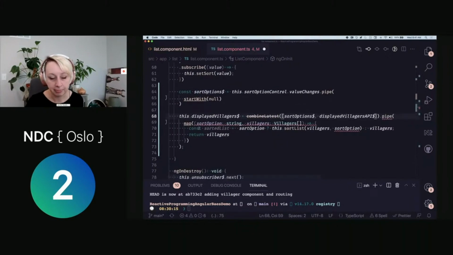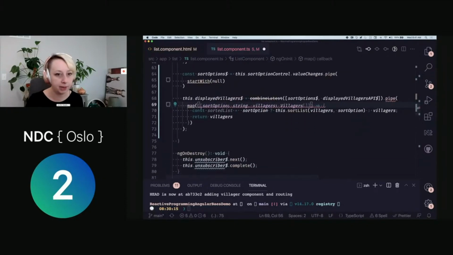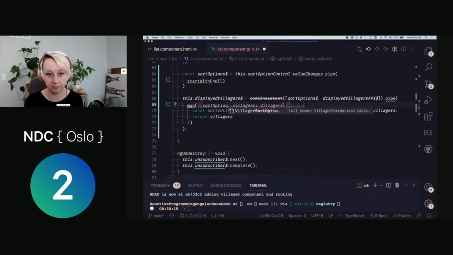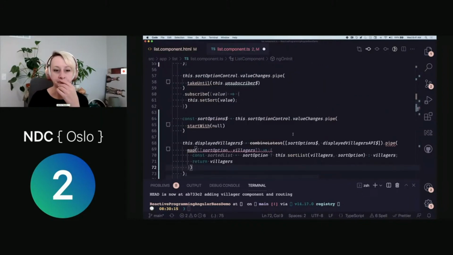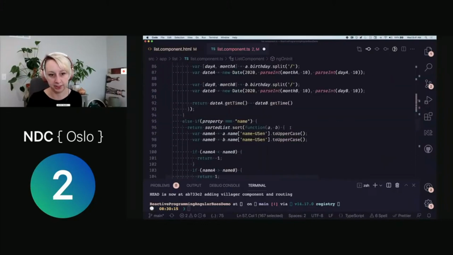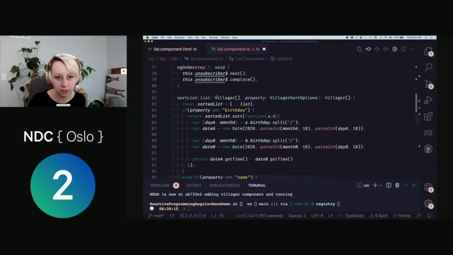My map. It's yelling at me. Let's deal with this for now. Gosh, this is hard to read this big. All right. So we've got that handled. We don't have to deal with this guy anymore because we know we're going to be handling any sort of sorting inside here. Let me make sure my sort method, taking list, taking property.